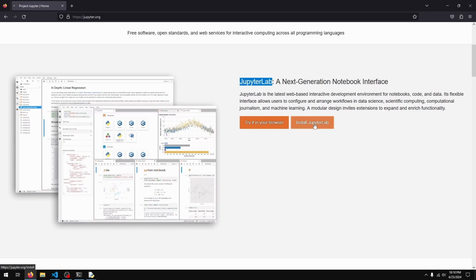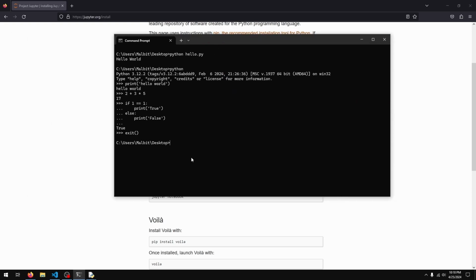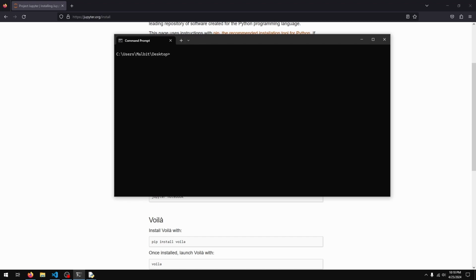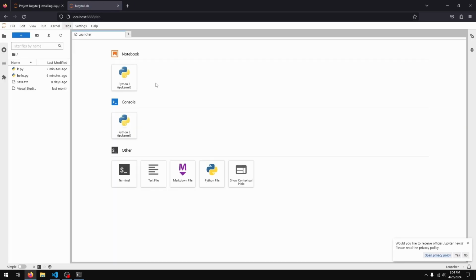I'll select this install Jupyter Lab button and I'll copy the pip command here. I'll go to my command prompt and paste it to install Jupyter Lab. Give it a second, and once it's done, we can use Jupyter Lab. The way we do that is in command prompt or terminal. I'm just going to say jupyter with a Y, so jupyter space lab, and if I hit enter, it should open up in our browser.